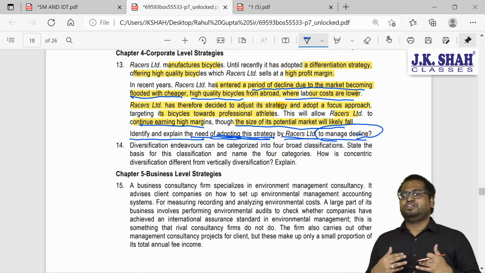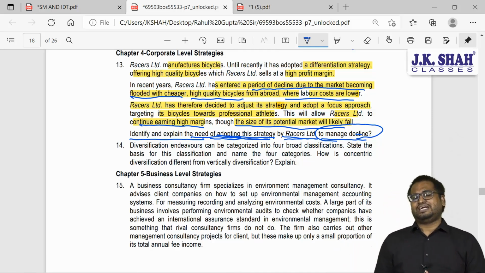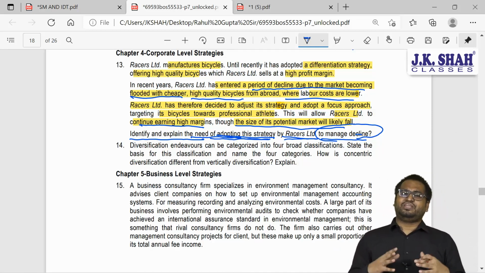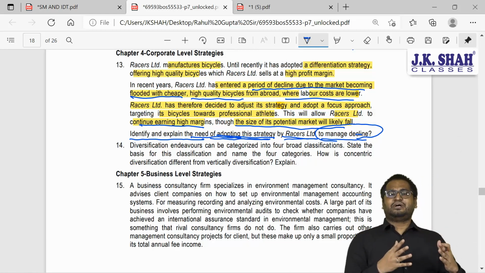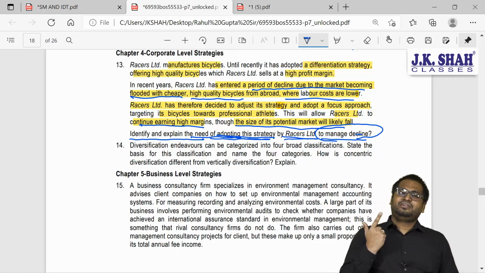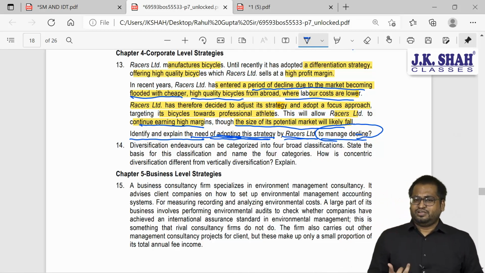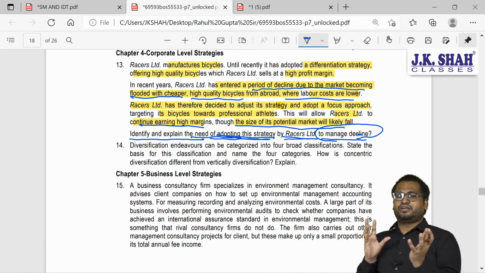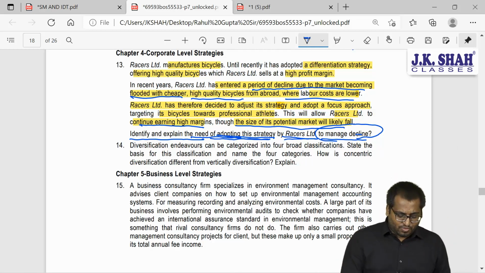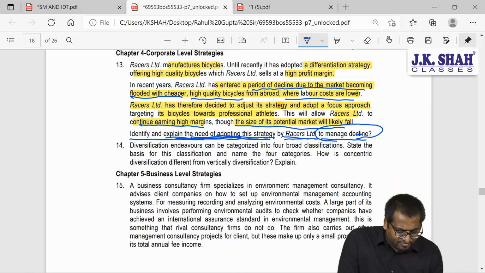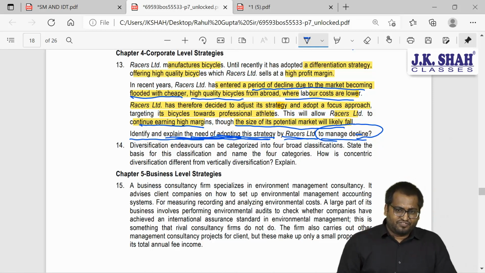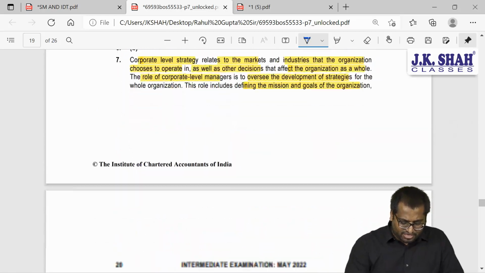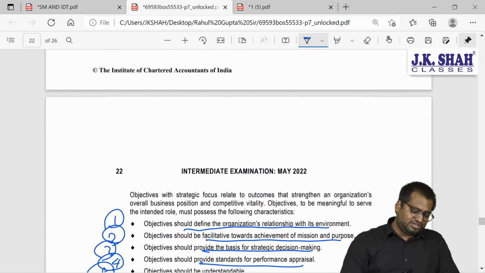Naturally the company is going through the decline phase. So in decline phase which strategy will we use? We will use retrenchment strategy. Under retrenchment strategy also we have 3 subcategories: turnaround, divestment, liquidation. Did the company liquidate their business? No. What are they trying to do? They are trying to turn around. Yes. So what is the need? Explain the need for adopting this strategy. If you remember guys, we had 3 questions which had similar answers. So that is this question. So let's try to understand what is the institute's answer and then I'll tell you what should be our answer.